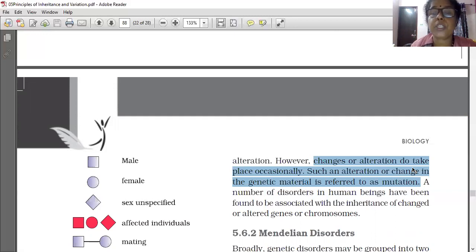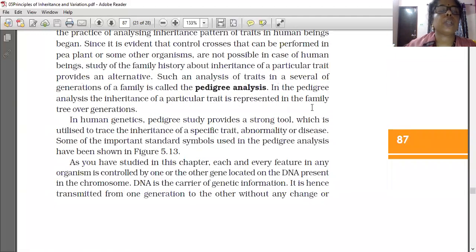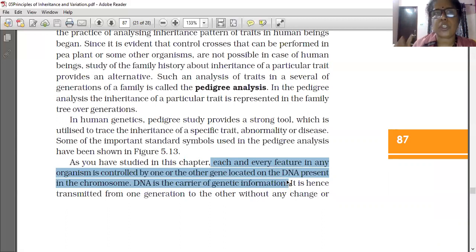A number of disorders in human beings have been found to be associated with the inheritance of changed or altered genes or chromosomes. This sentence is very important. Already I told that each and every feature in any organism, in human beings also, is controlled by one or the other gene.